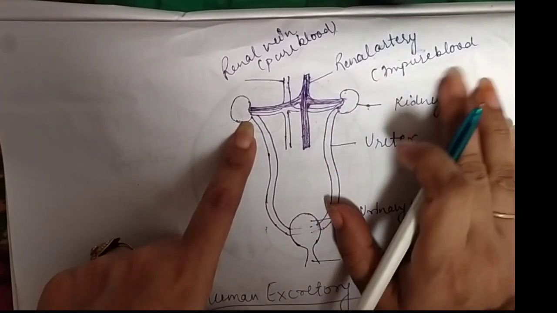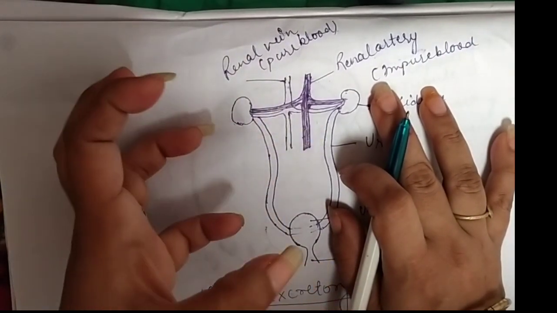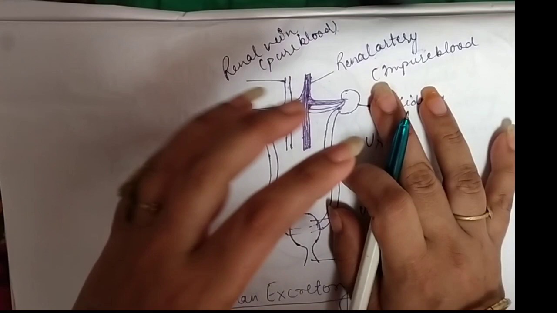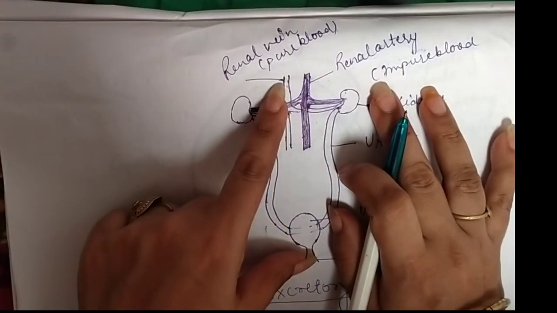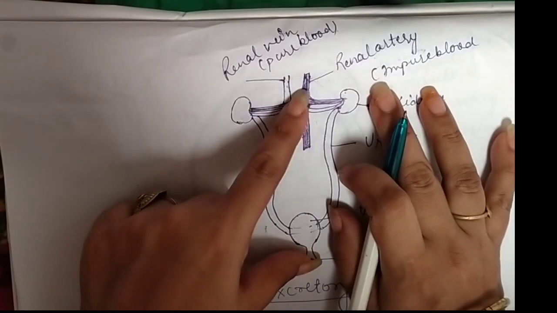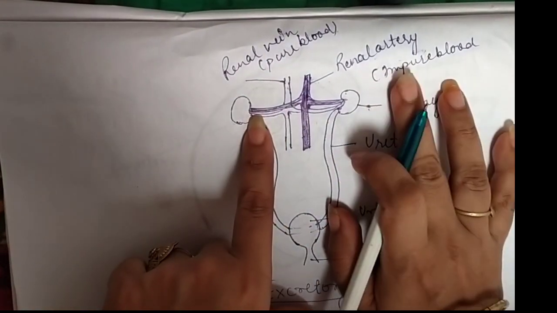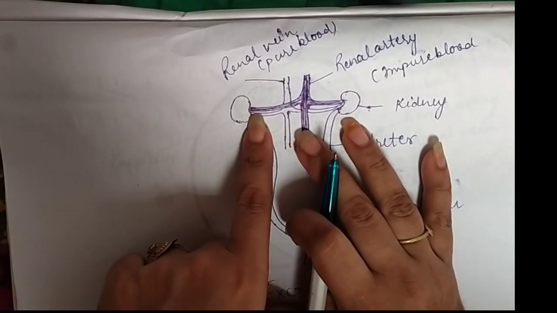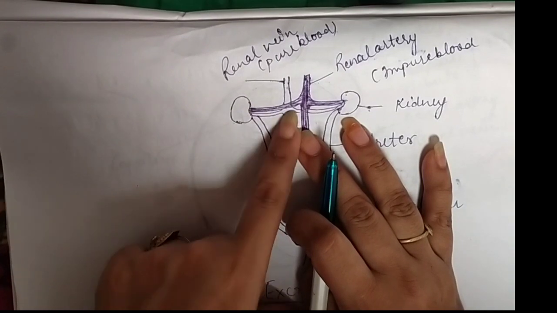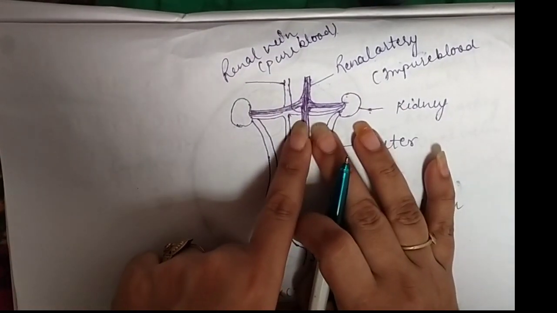Here the renal artery carries the impure blood, and in the renal vein, once the blood is purified, the waste materials are released out from the body and the important materials are reabsorbed. They are collected into the renal vein and mixed into the pure blood. So here is the exception: the renal artery carries impure blood which is purified by our kidney, and the pure blood is carried out by the renal vein. So these two renal vessels connect the two kidneys.